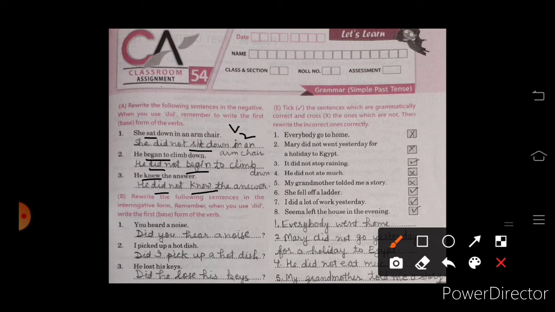So, you heard a noise. Heard is our verb second form. So, when we convert this sentence into interrogative, we use did. You hear a noise. Next one, picked. We use did and verb first form pick.